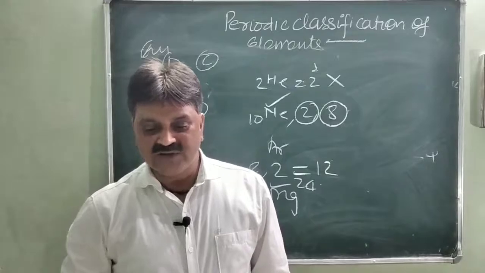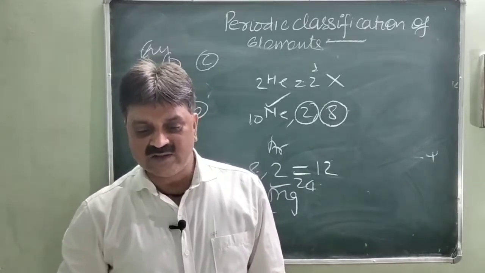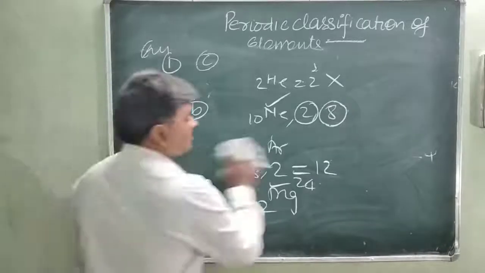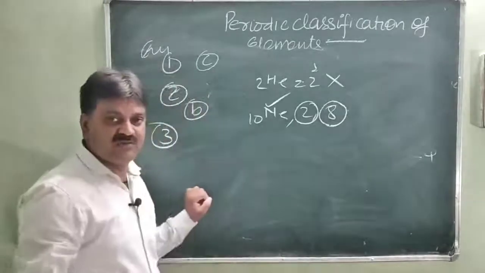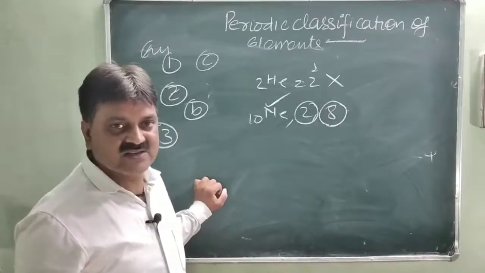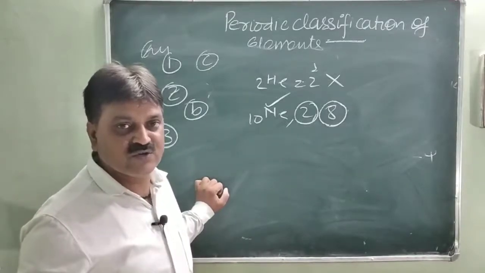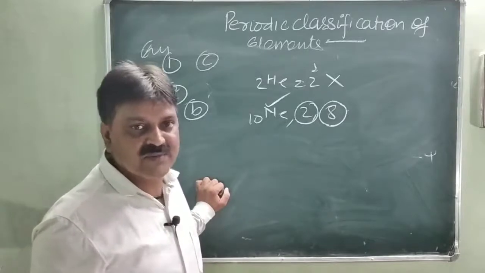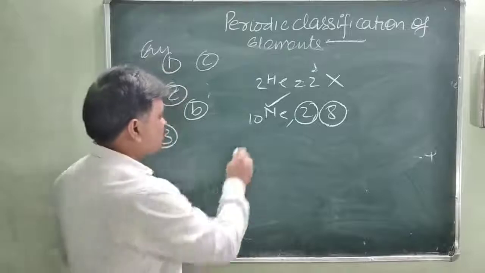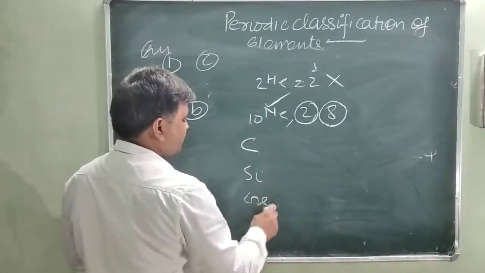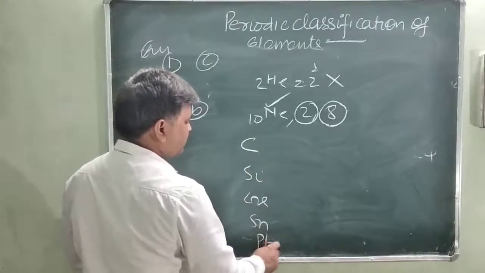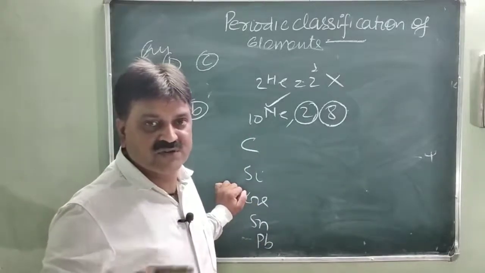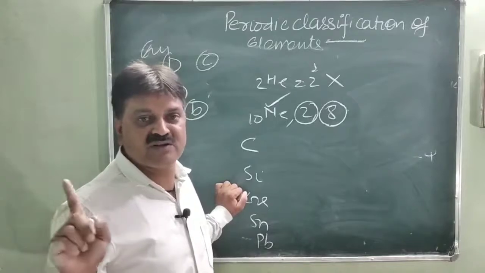A total of 3 cells with 4 electrons in the valence cell. Total 3 cells and the valence cell has 4 electrons. So obviously it is clear that this element belongs to the 4th group of elements. This is the carbon family, or the 14th group. So carbon, silicon, germanium, tin and lead. All these elements have 4 electrons in their outermost cells, but we are going to find out which have only the 3 cells and 4 electrons in the outermost cells.